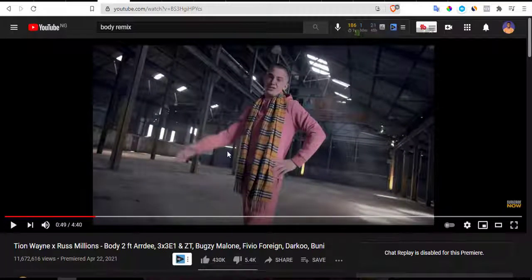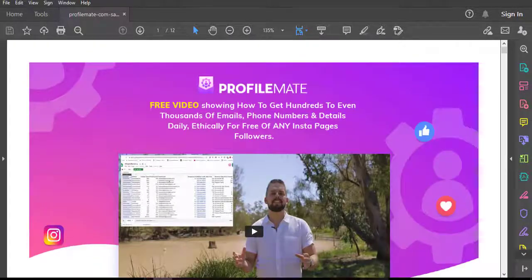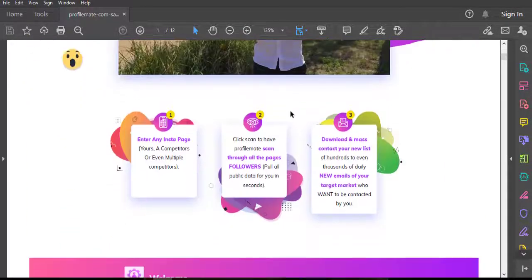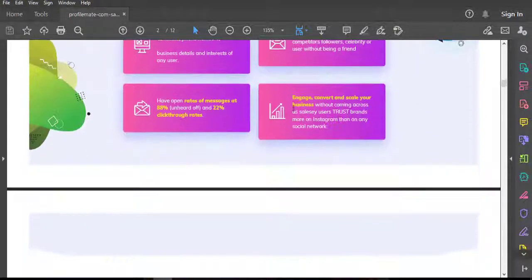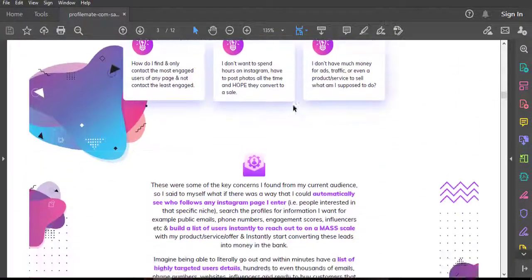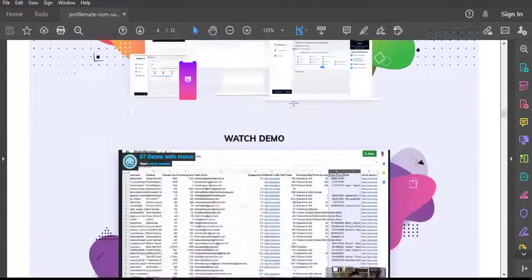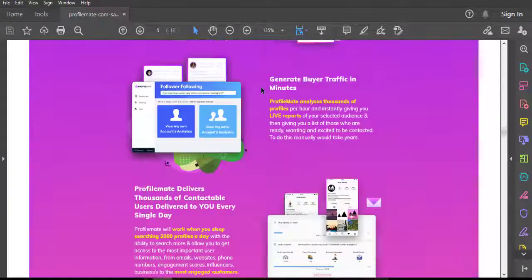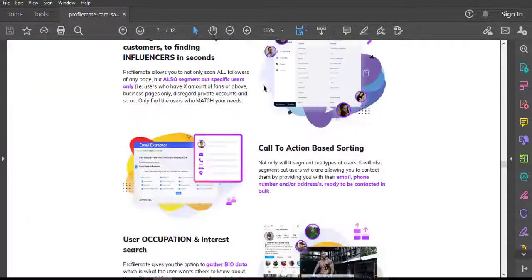Alright, so sorry, I was just enjoying the music. So it's gonna come up now. As you can see, this is our ProfileMate PDF. Now it has converted that sales page into a PDF for us. As you can see, it's very nice, looking awesome. This is amazing. Alright, now this is a 12-page PDF.